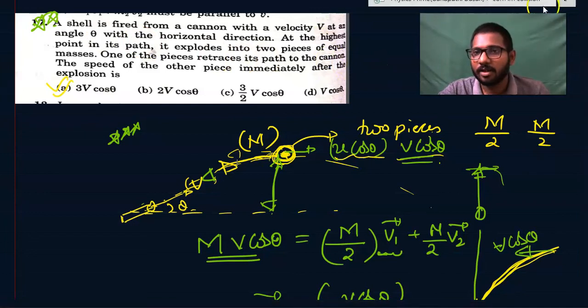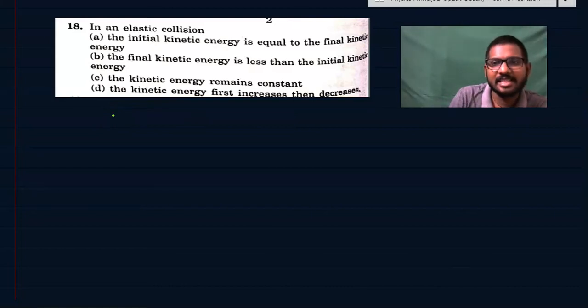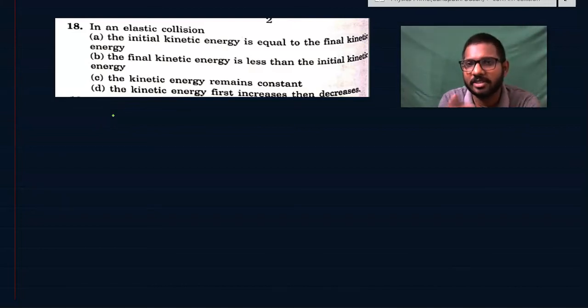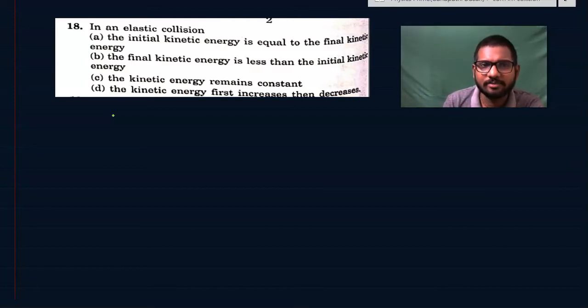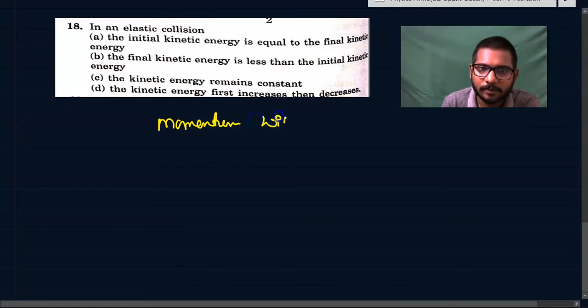That's a wonderful question. Let us go to the next question. Students, let us see this question. We have already discussed this question's concept in one of the previous questions of this objective series. In an elastic collision, what will happen in any collision? Momentum will be conserved, because it is happening due to internal force.